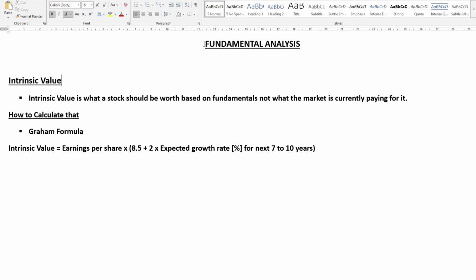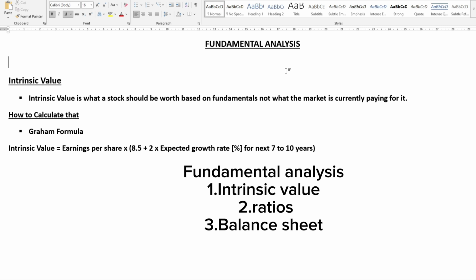First, we'll learn about fundamental analysis. If you are a trader, you can skip this part because fundamental analysis is especially for investors. So what is fundamental analysis? Fundamental analysis is nothing but the research you do on a particular company before investing. There are three concepts in fundamental analysis. Number one is intrinsic value. Number two is ratios. And number three is balance sheet.